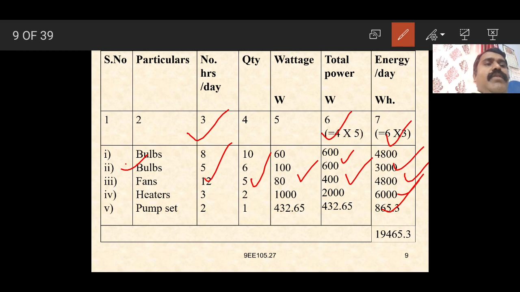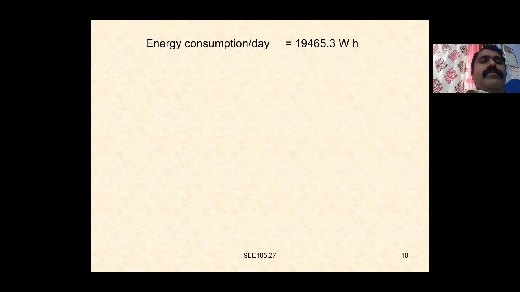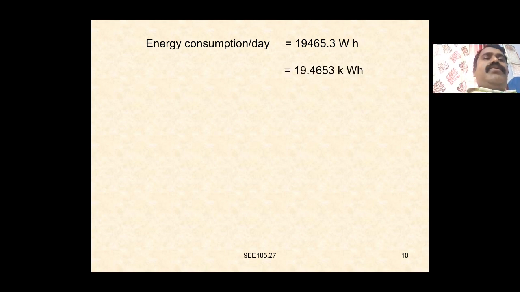So that is given total 4800, 3000, 40, again we have to add all of this, again we get 19465.3 here. So total energy per day is nothing but 19465.3. So the total energy consumption per day is equal to 19465.3 watt hour. Convert in kilowatt hour, again nothing but divide by 1000.